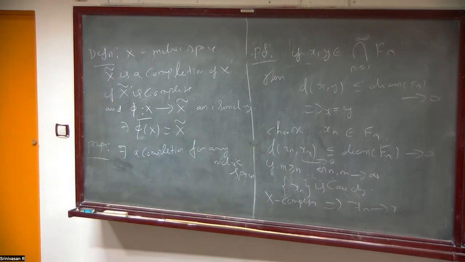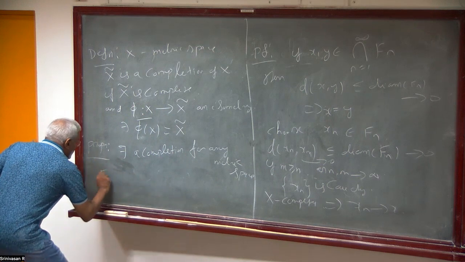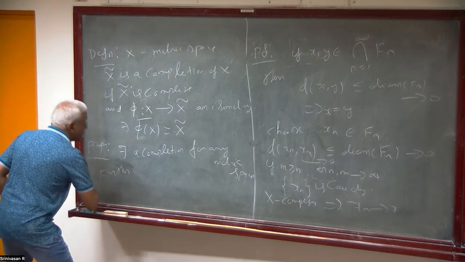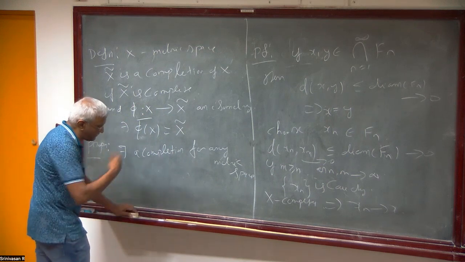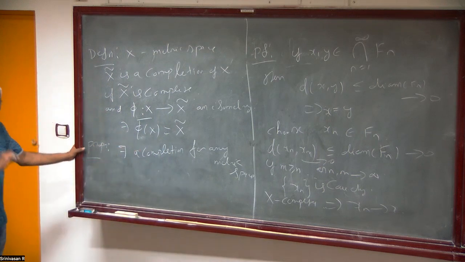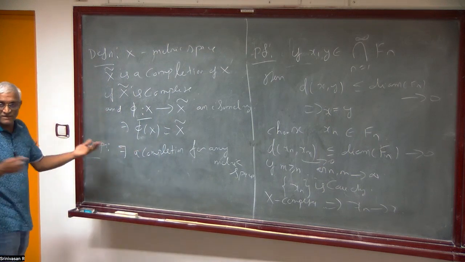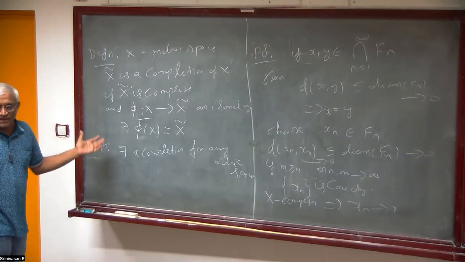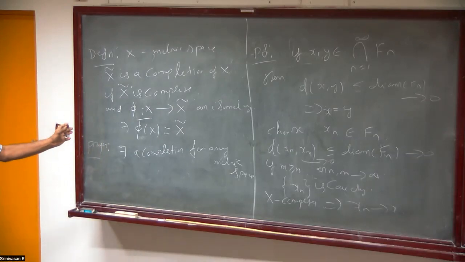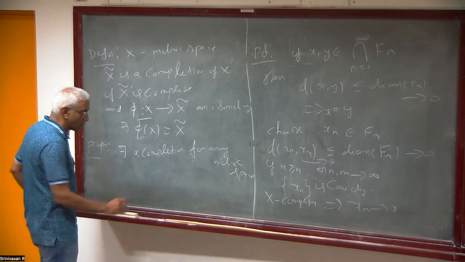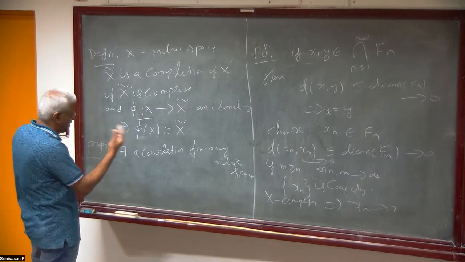So there exists a completion for any metric space. Further, maybe after this, I will prove it as the next proposition. Because the completion is unique, I want to say, unique up to isometry. That is, if we have two completions, x tilde and y tilde, then there is a bijective isometry. I mean, x tilde and y tilde are homeomorphic. Further, the homeomorphism is actually an isometry. They are isometrically homeomorphic. Isometrically isomorphic, one can say, but here we use the word homeomorphic.